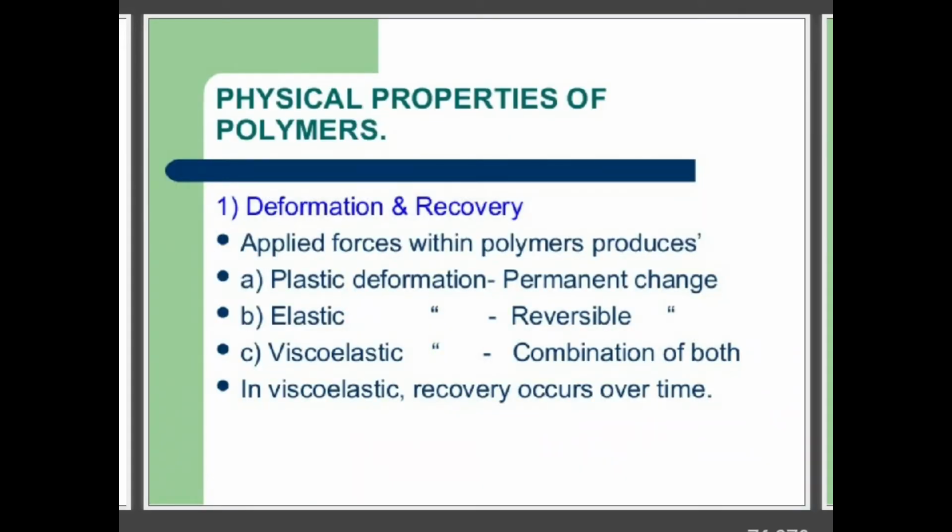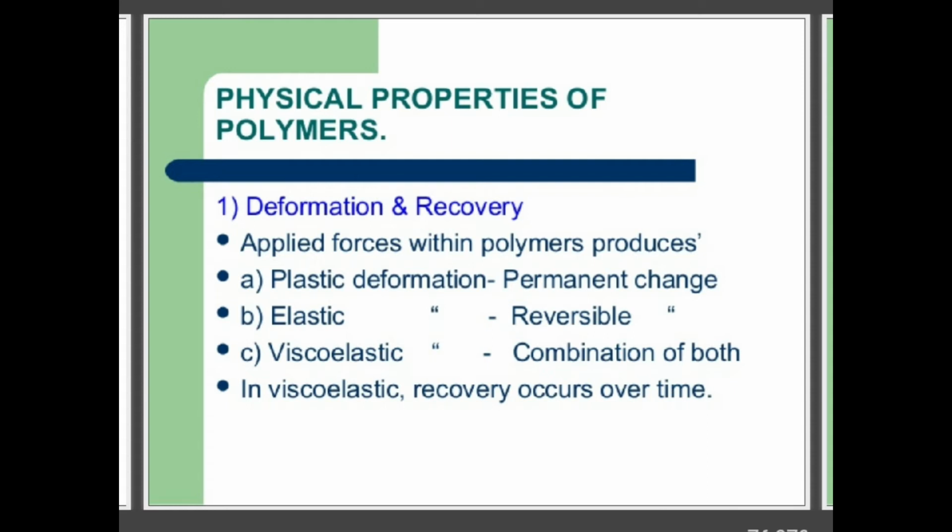Then coming to the actual physical properties of the polymers, right? These physical properties of the polymers are nothing but deformation and recovery of the polymers, and how it depends upon the applied forces within the polymers.